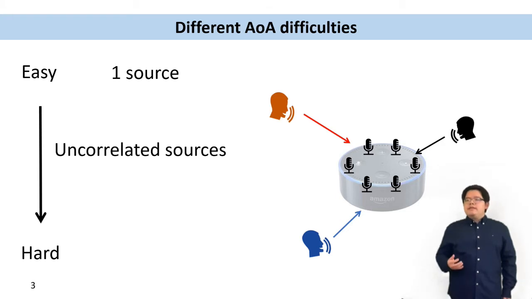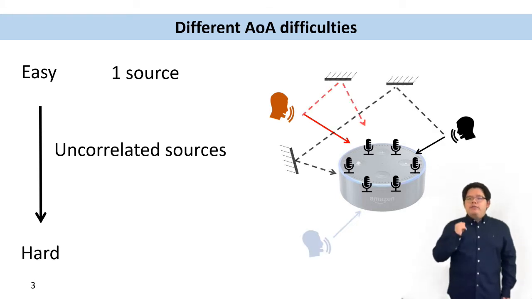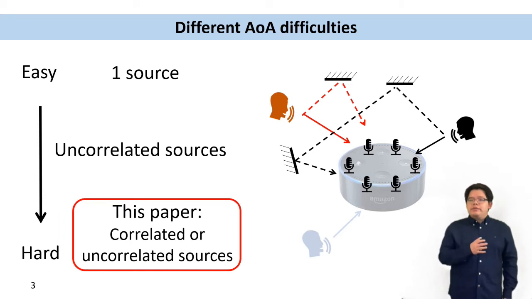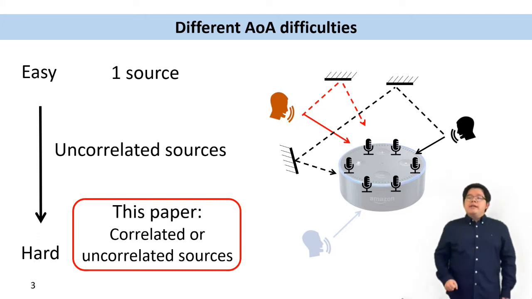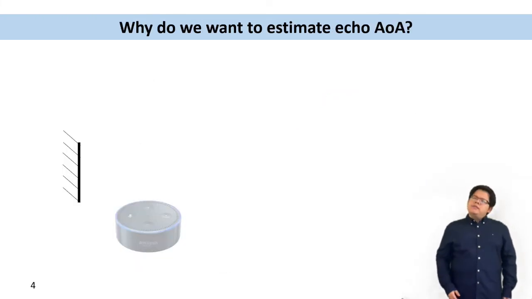But in most cases, the speech will create echoes. So the signals from different directions will be correlated. Like in the example here, the black echo and the direct path are highly correlated. Estimating the AOA of any sources, correlated or not, is still a challenging problem, and this is the target of our work. The signal comes from any directions, may be correlated or uncorrelated, and we want to estimate the AOA of each path.